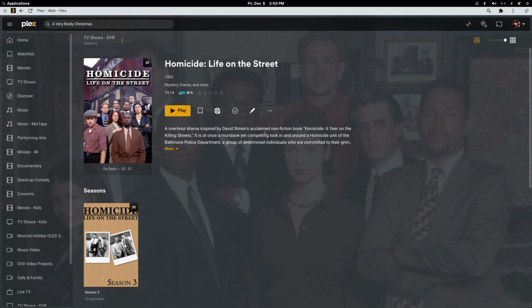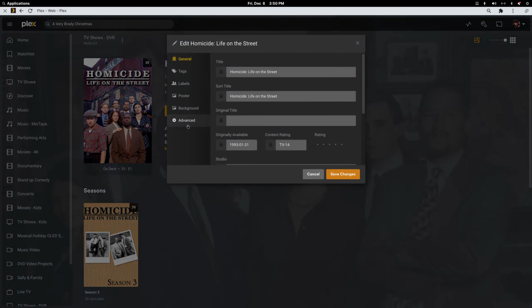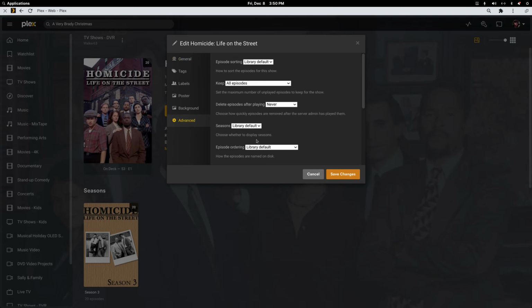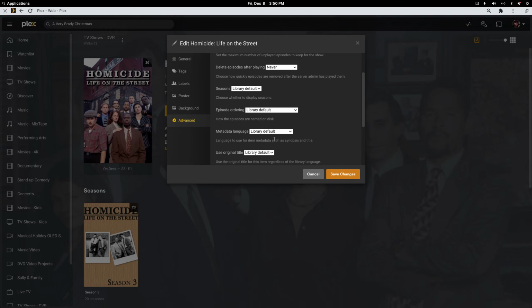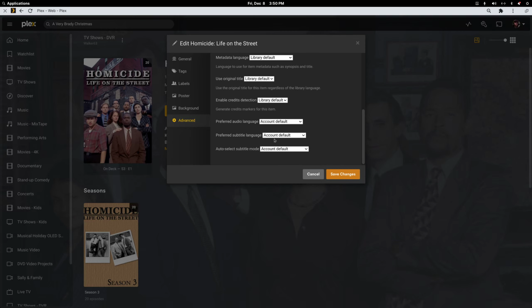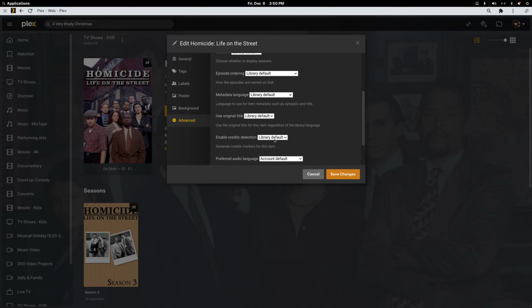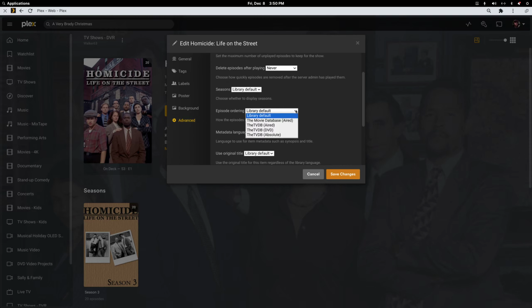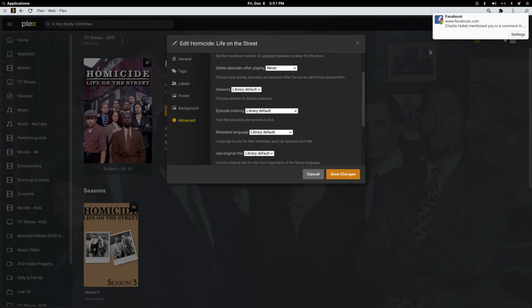So a show like this, after it scans it initially, you'll want to go to Edit, go to Advanced, and where is it here? I don't do this too often. Right here, episode ordering. You'd want to change this to the TVDB DVD. But this season is okay because the aired ordering and the DVD ordering are identical.